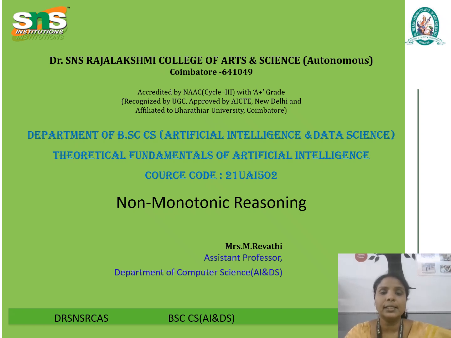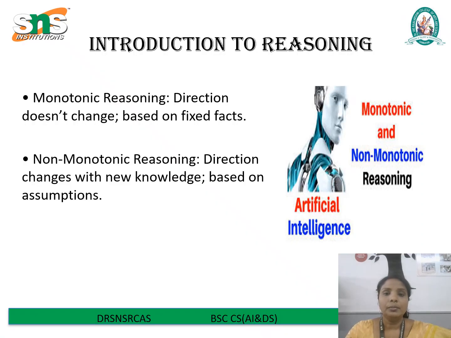In this series, we discussed the theoretical fundamentals of artificial intelligence. Today, we are going to discuss monotonic reasoning. First, we see the introduction of reasoning. In AI, there are different types of reasoning patterns: deductive, inductive, monotonic, and abductive. In monotonic reasoning, we have monotonic reasoning and non-monotonic reasoning.